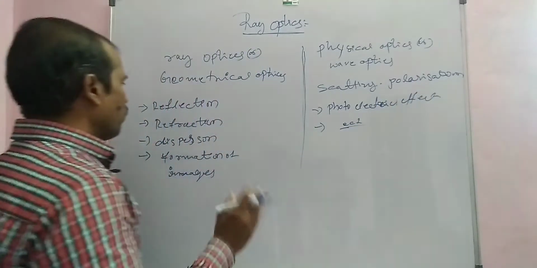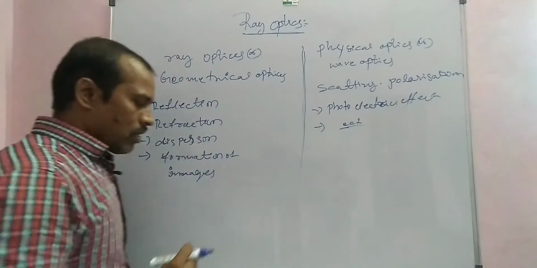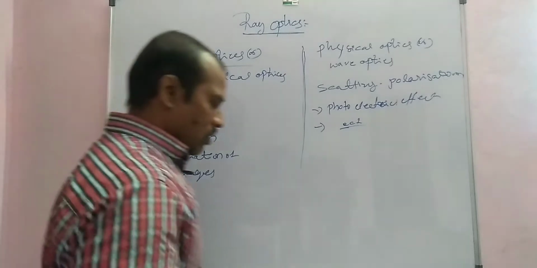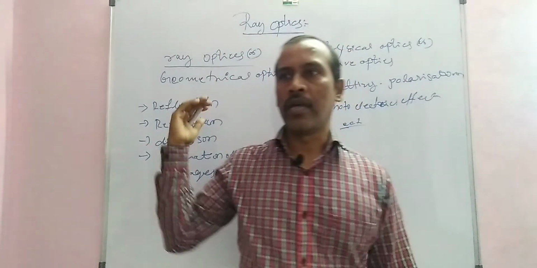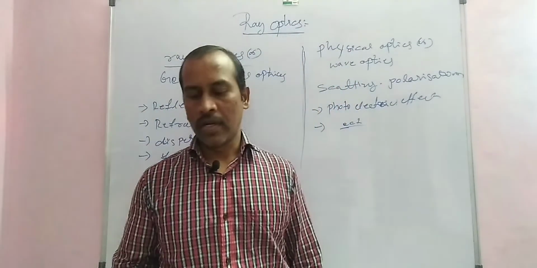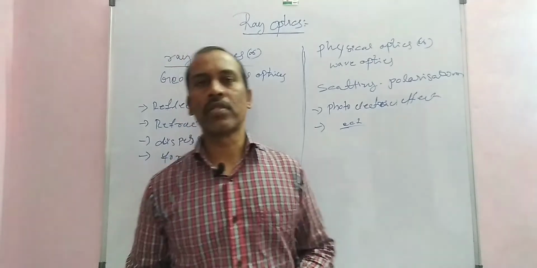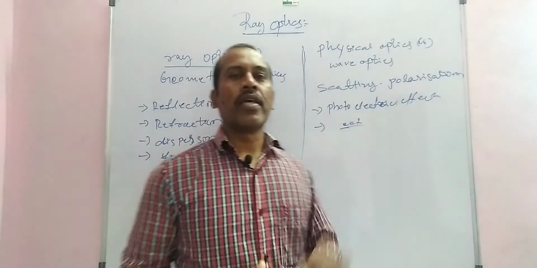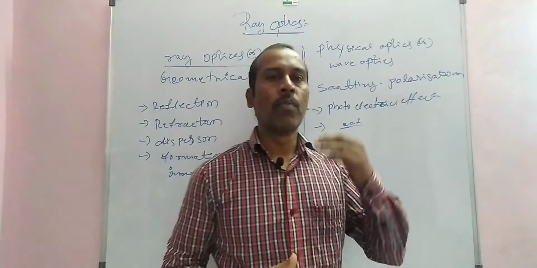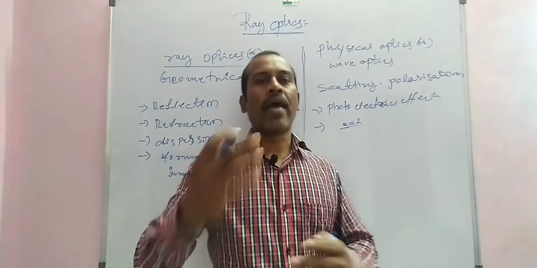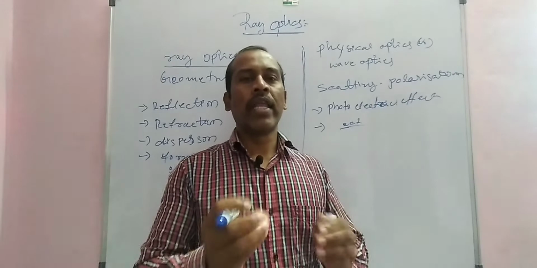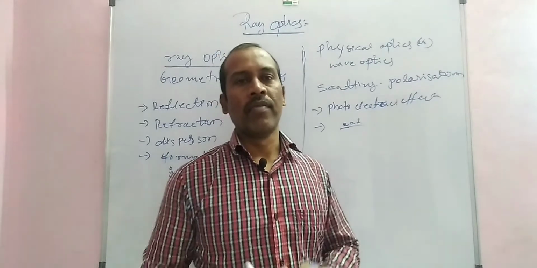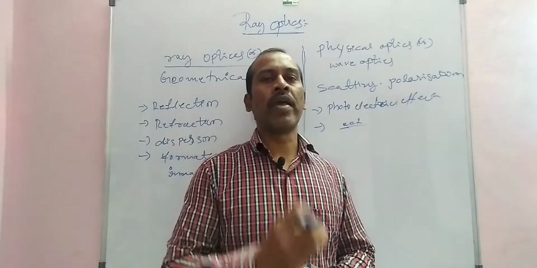Now we will discuss the statement first. According to Newton's corpuscular theory, light is a stream of particles, or light is made of tiny particles called corpuscles, which travel in a straight line, that means rectilinear motion.